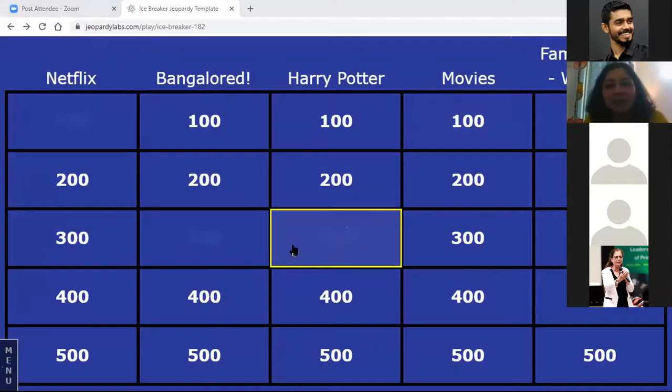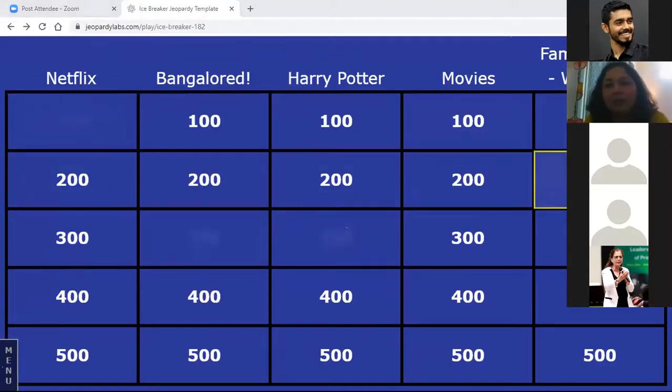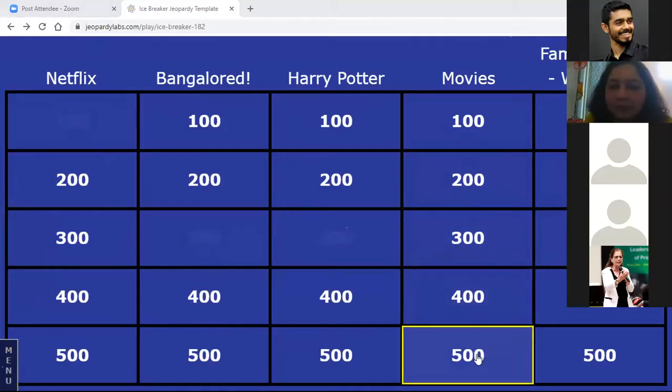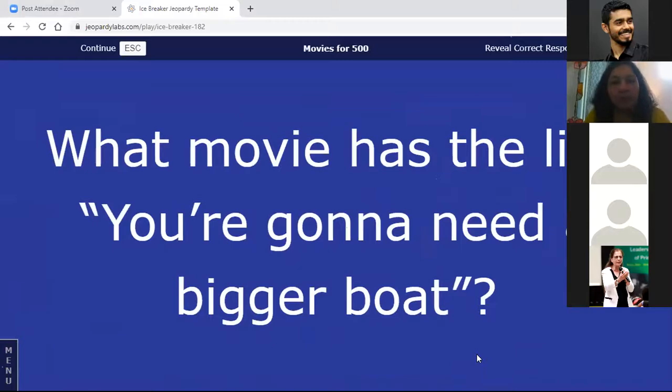So how many questions are we down? 1, 2, 3, 4. Just 4. Let's do for 500. Let's see what we have for 500. This one is a bit difficult. I don't know if you guys will be able to get it. What movie has the line, "You're gonna need a bigger boat"?